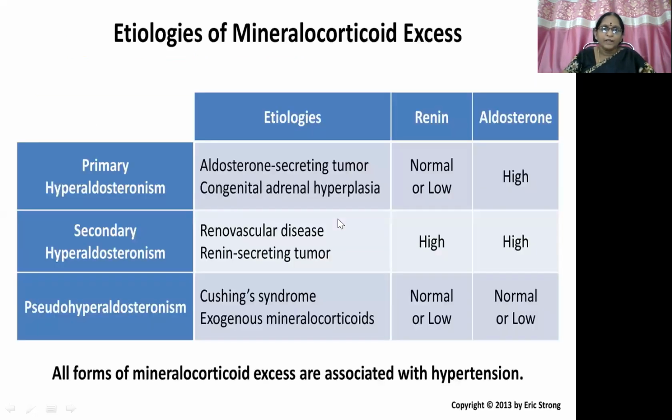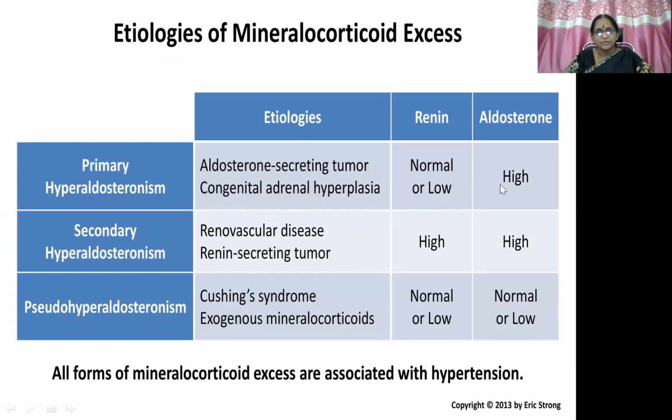Here are the differences between primary hyperaldosteronism, secondary hyperaldosteronism, and pseudohyperaldosteronism. Primary means the adrenal cortex is involved, not the RAS system, so renin is normal or low.